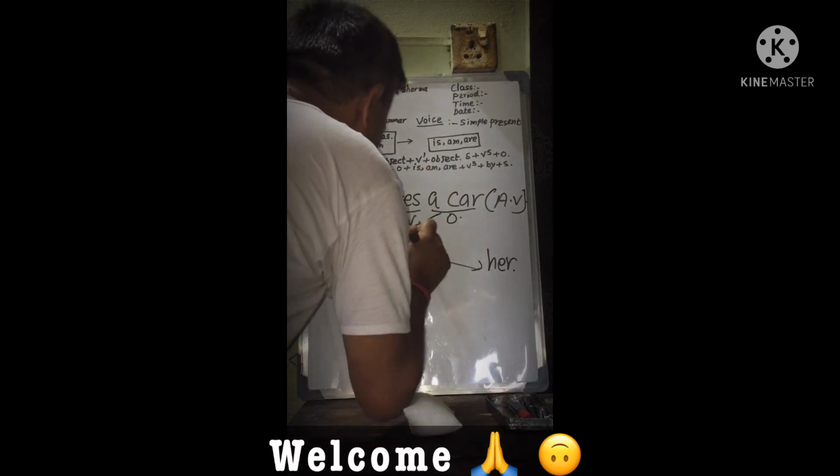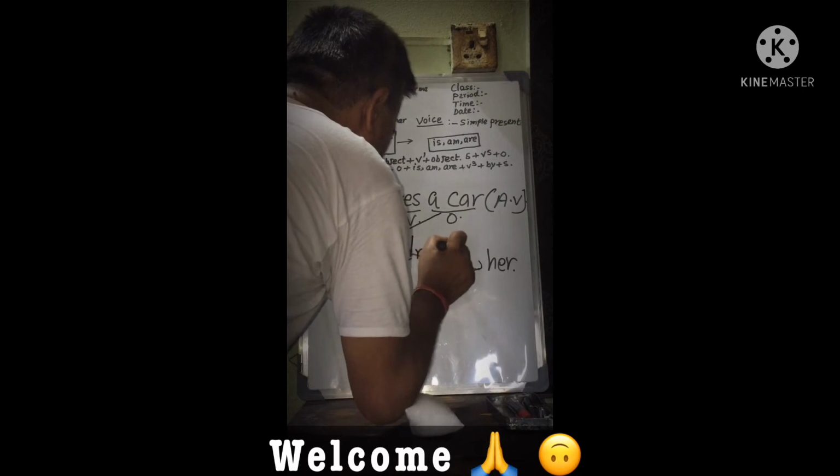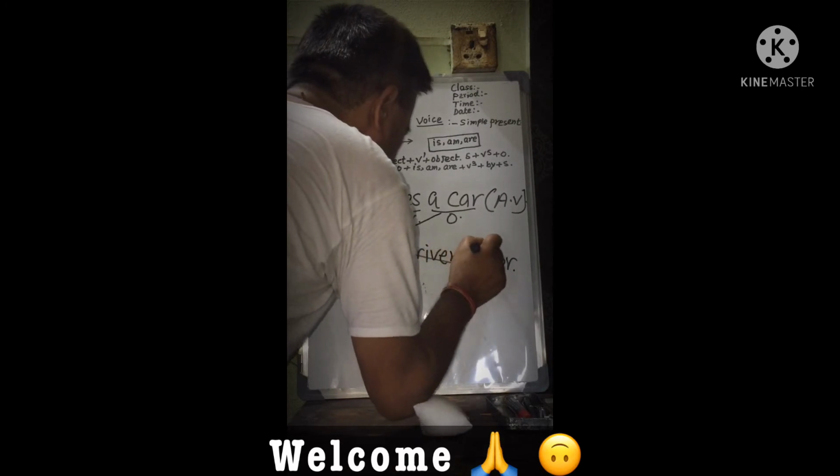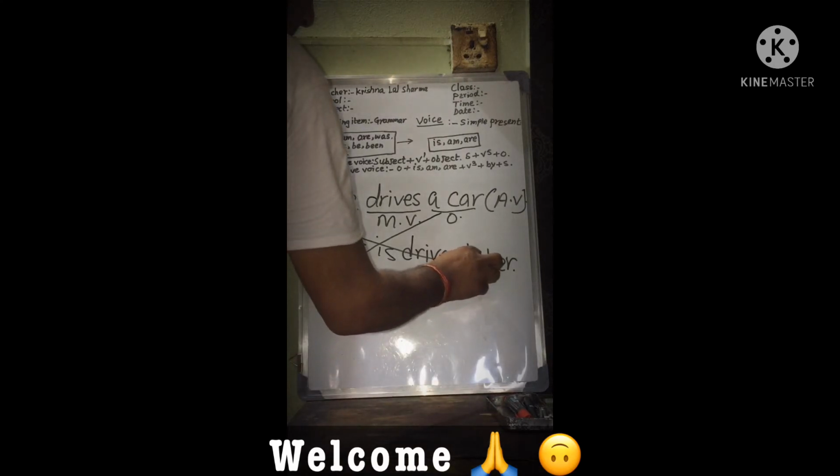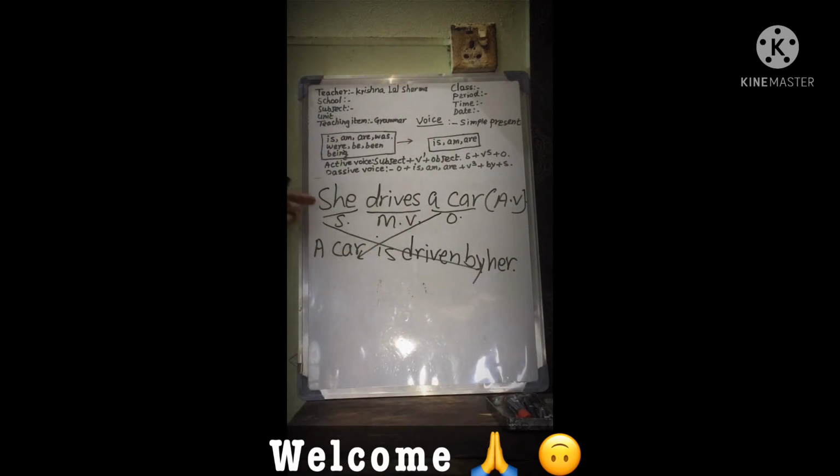A car is singular, that's why it takes is. A car is driven by her. She drives a car. In driving, this subject is active, so it is active voice. Which is active and which is passive? The subject is active.